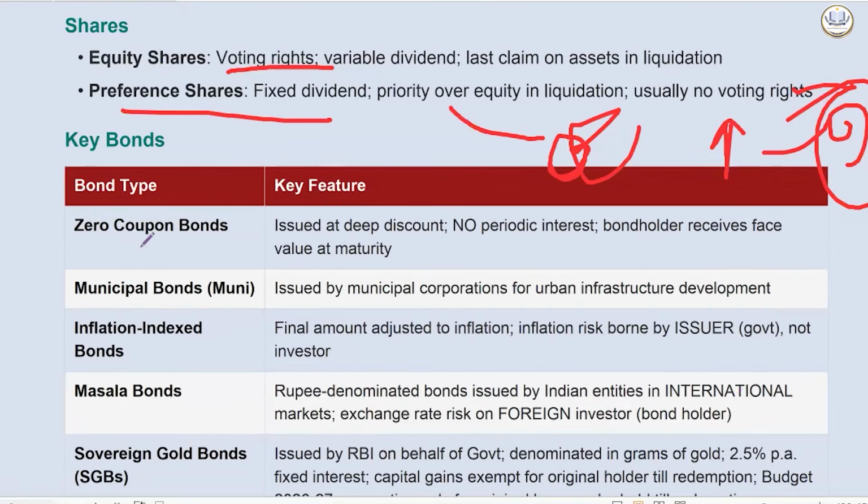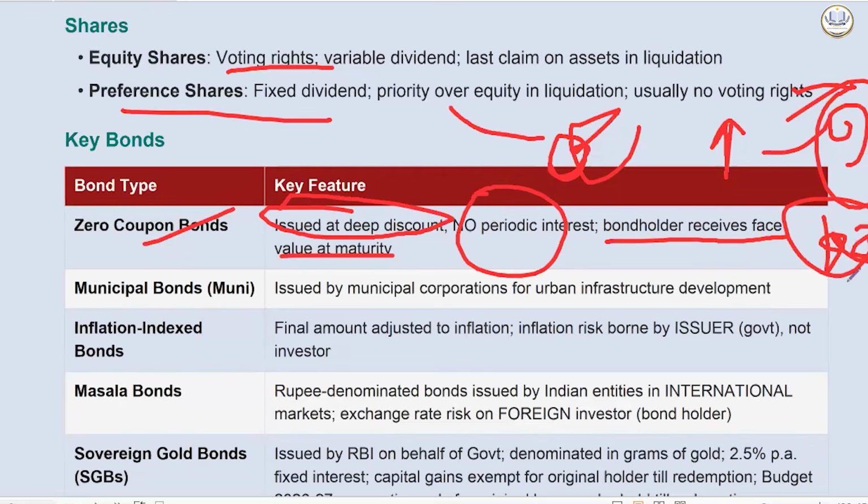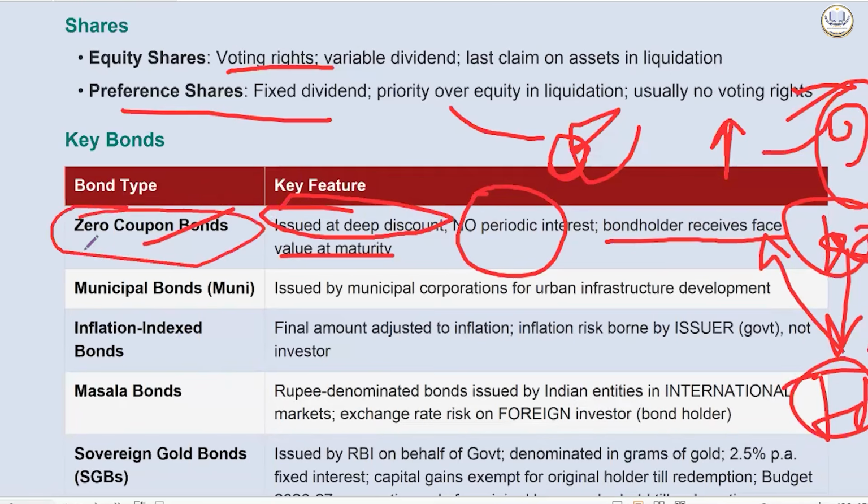Now we have zero coupon bonds. Zero coupon bonds are issued at a very deep discount. There is no periodic interest. The bondholder will receive face value at maturity. That means if there is a 100 rupee bond, I will give it at a deep discount, at 70 rupees. You will get the maturity amount, and there will not be any periodic interest paid. This is called a zero coupon bond.